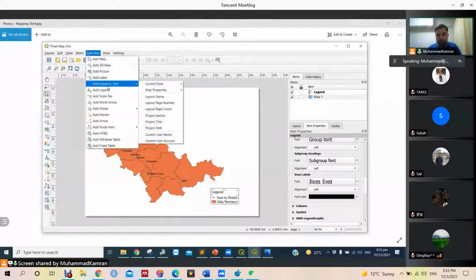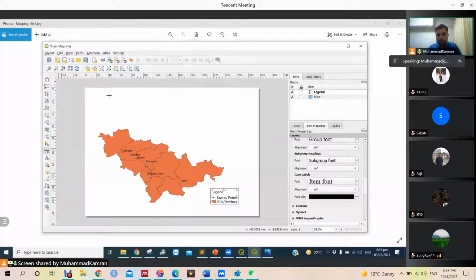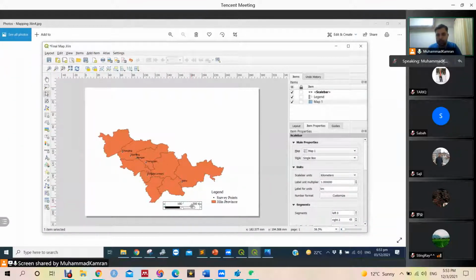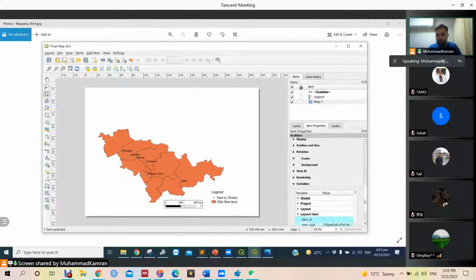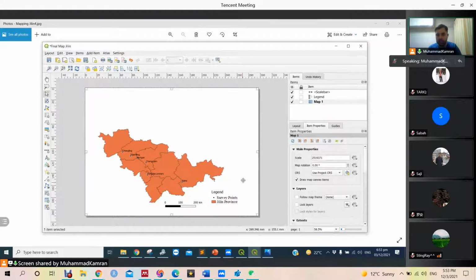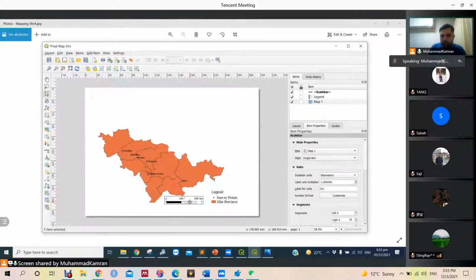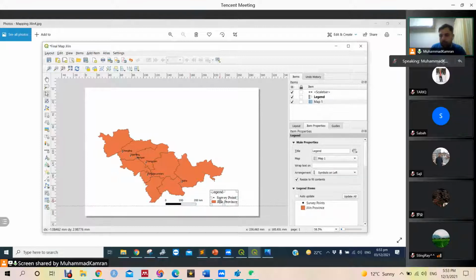Now we are going to add a scale bar. That's important in any map. Let's put this scale bar here. We can configure this scale bar using properties, but actually it is pretty good now. In the first try, we got it correct. It looks good. 100, 200. We try to find this type of figure, 100, 200, because if 414.56 is written, it will not look good.